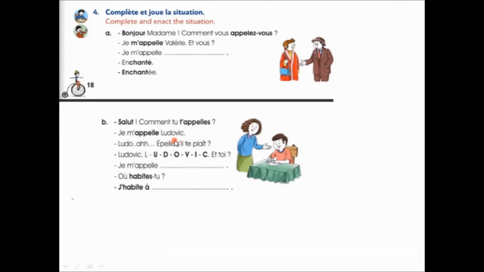My name is Ludovic. Ludo, épelle, s'il te plaît. Spell please. Ludovic. L-U-D-O-V-I-C. Et toi? Je m'appelle, you have to write your name here. Où habites-tu? Where do you live? J'habite à, write down here where you live.